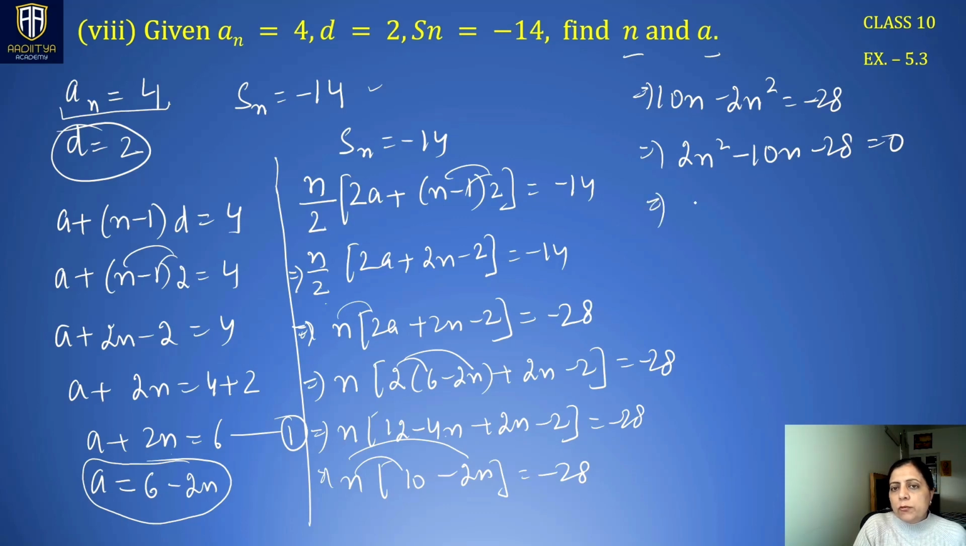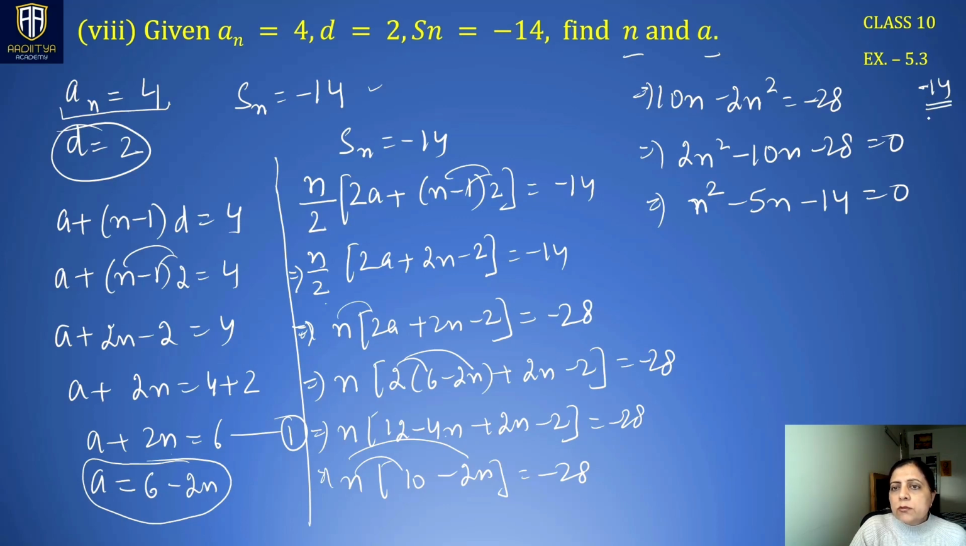Now take this 2 common from here. It becomes n square minus 5n minus 14 is 0. Now this is the quadratic equation. You have to perform middle term split here. 1 times 14 is 14, minus 14.